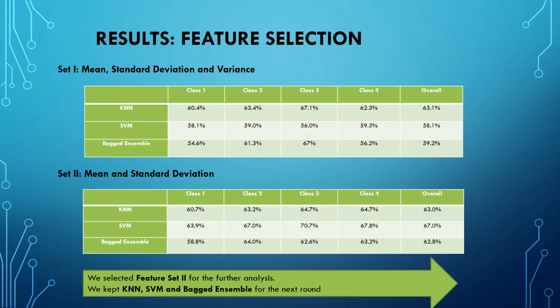For example, for the support vector machine, you can see that the overall accuracy is 58.1% compared to 67.0% from set number 2. And the other accuracies from set number 2 are slightly higher than the accuracies from set number 1. Therefore, we decide to choose feature set number 2 for further analysis, and we still keep those machine learning techniques for the next round.